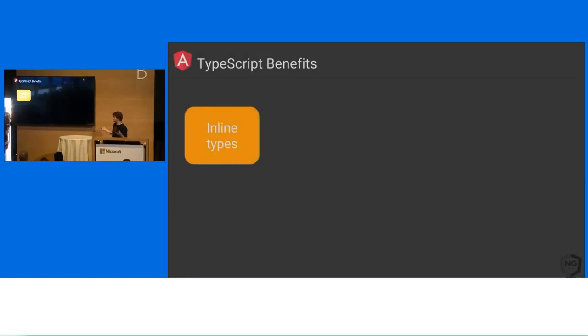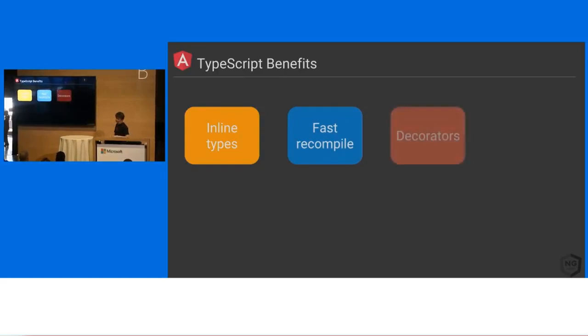So if you're sitting in this room, if you're at this conference, you probably know TypeScript and why we like it. Inline types, I just mentioned that, right? Much cleaner, much easier to read. It's a fast recompile. Google Closure on average takes like 5 or 6 times as long as TypeScript does to recompile, so that's good for our productivity.